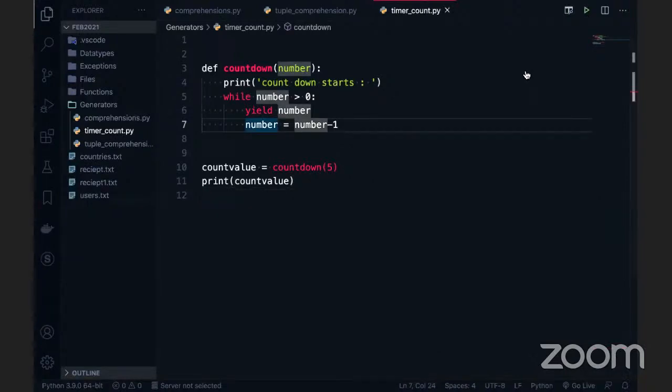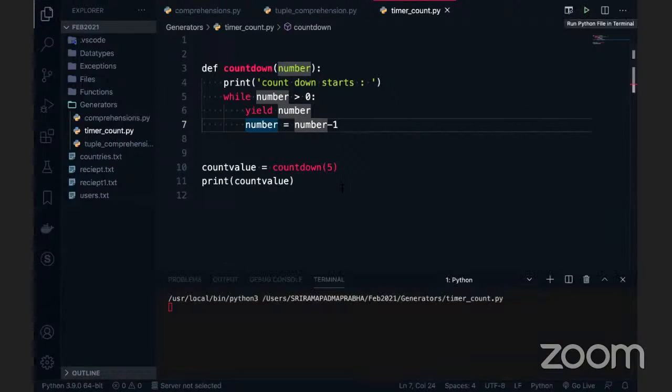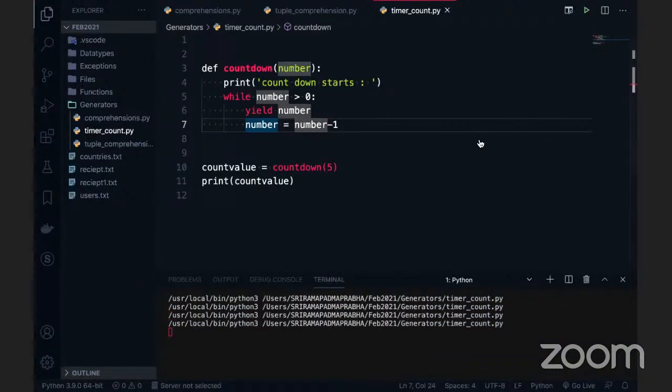He's asking me to give leave for this system, but I'm not giving leave to my system. Okay. But it is not printing anything. Do you know why?